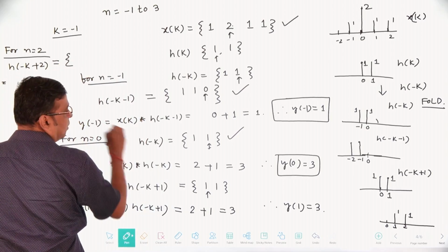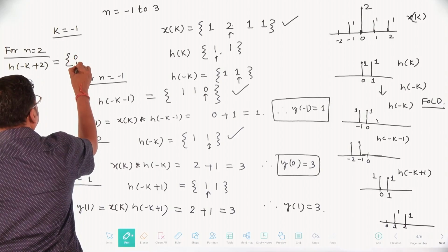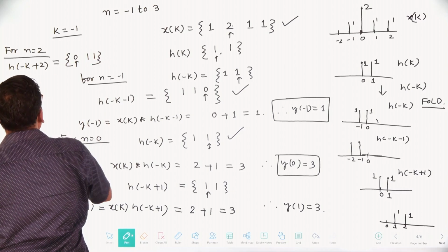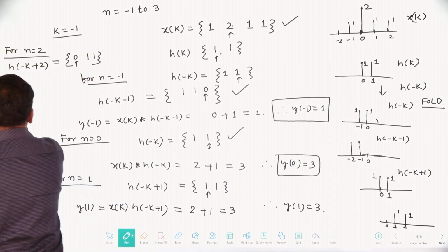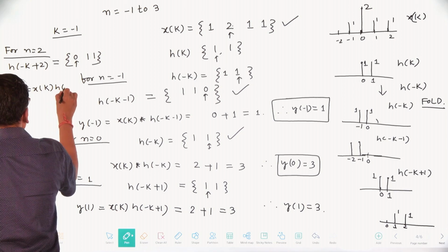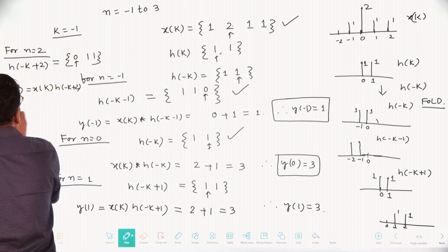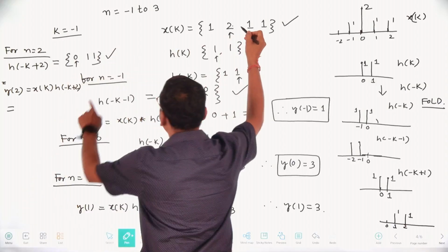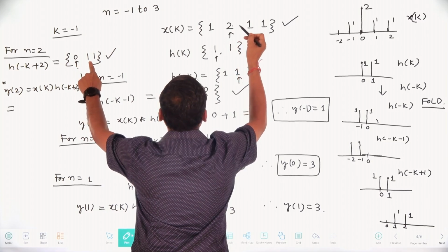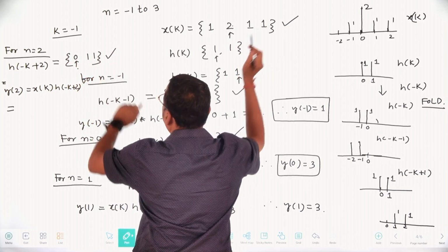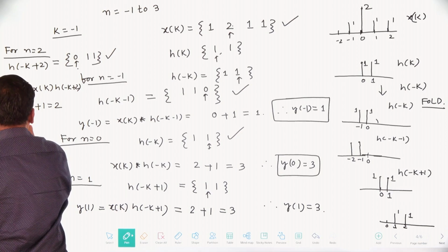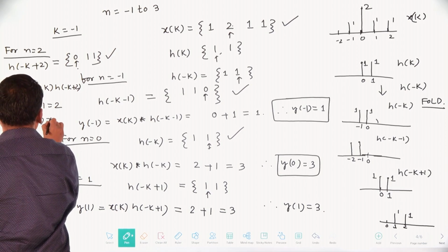So h of minus k plus 2 is, here there is no value, and that is 1, 1. Then find y of 2 equal to x of k into h of minus k plus 2. The value is how much? Multiplying this with this: n equal to 0, 2 into 0, that is 0. N equal to 1, 1 into 1, 1. So that is 0 plus 1 plus 1, that is 2. Therefore, y of 2 equal to 2.